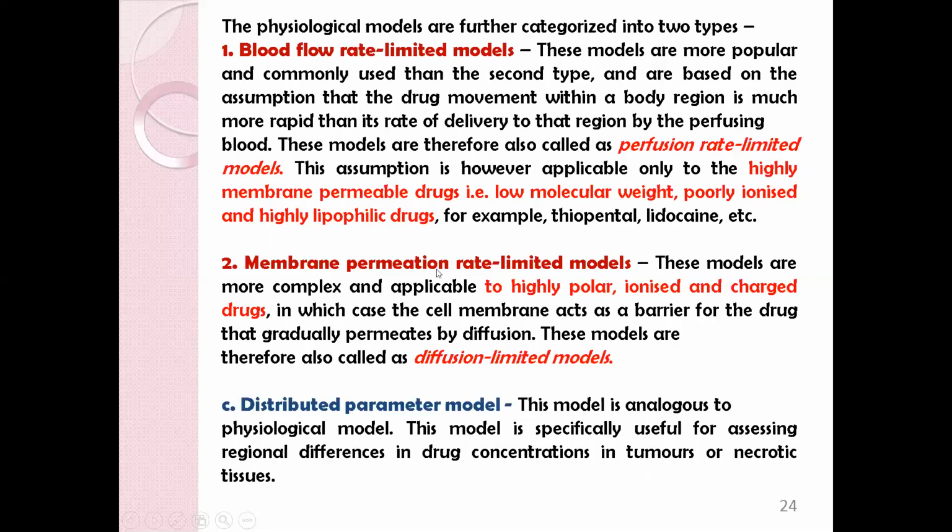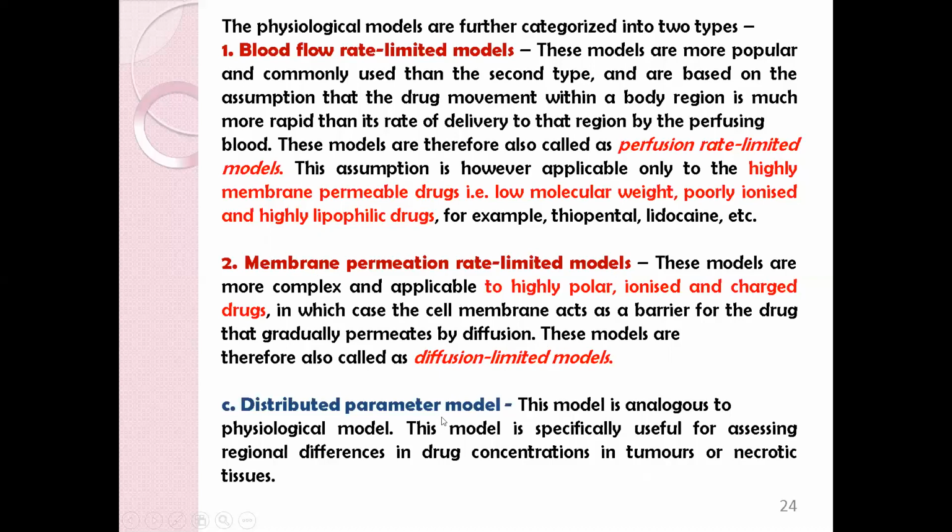Membrane permeation rate limited model: these are more complex and applicable only to highly polar, ionized and charged drugs in which the cell membrane acts as a barrier for the drug that gradually permeates by diffusion. These models are therefore called diffusion limited models.